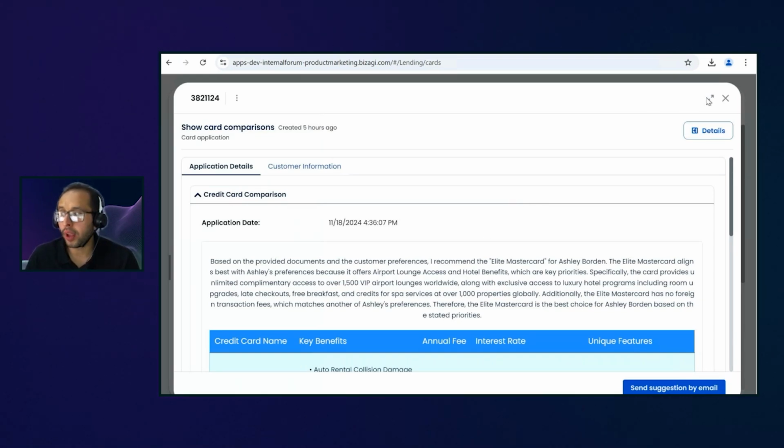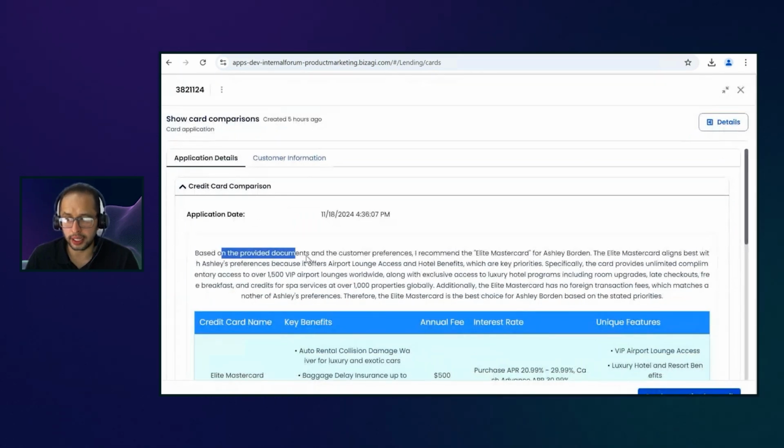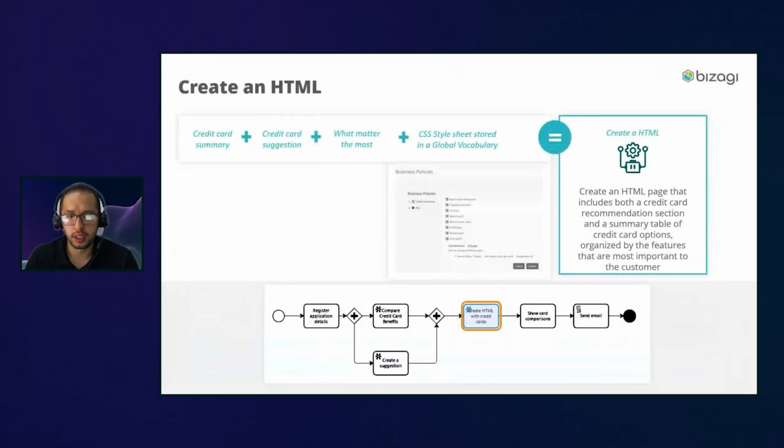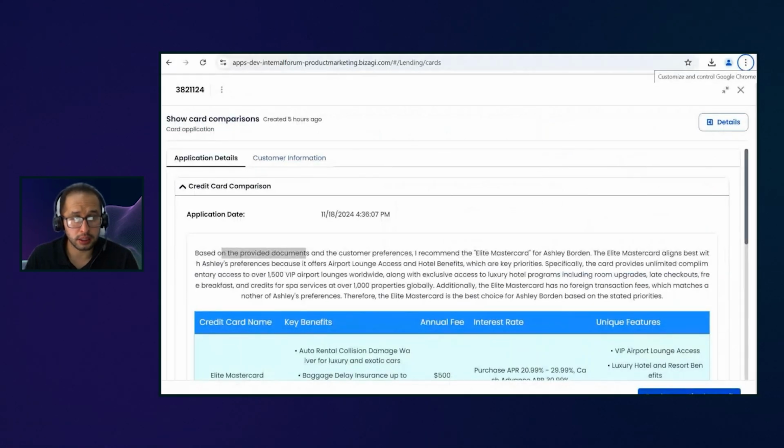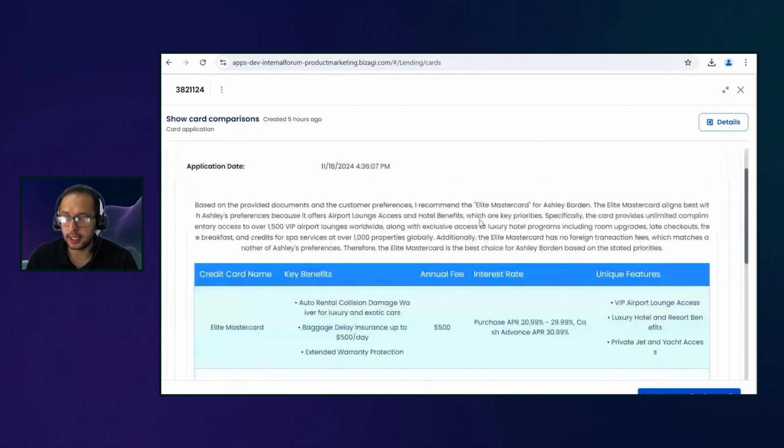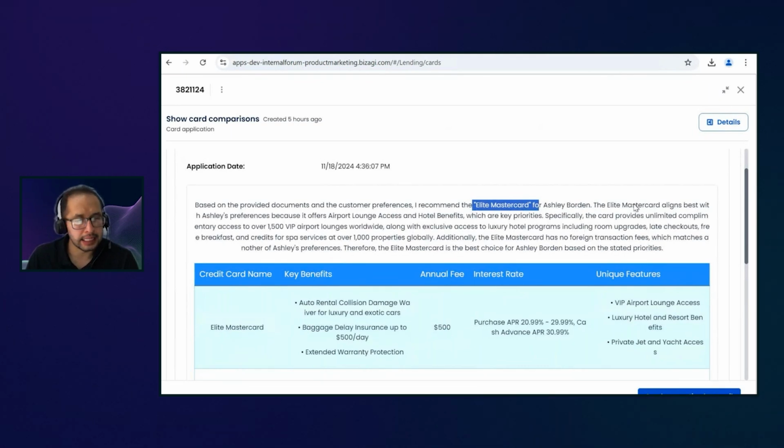So now what we got is one suggestion that is telling me, hey, look, based on all the preferences from our customer, from Ashley, I recommend that you offer to Ashley the credit card that is the Elite Mastercard. Mainly because this one is the one that aligns the best with everything that Ashley maybe wants. It offers airport lounge access and some hotel benefits. And it even gives unlimited complimentary access to more than 1,500 airport lounges, right?